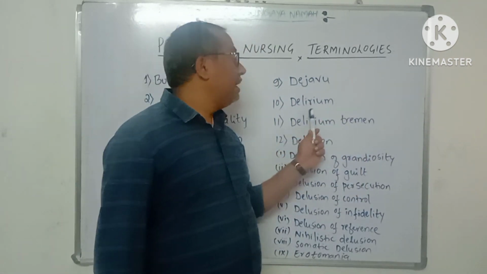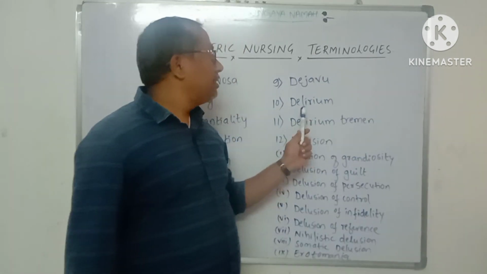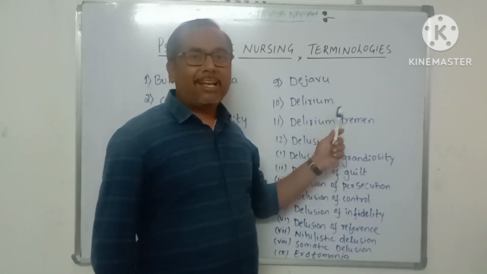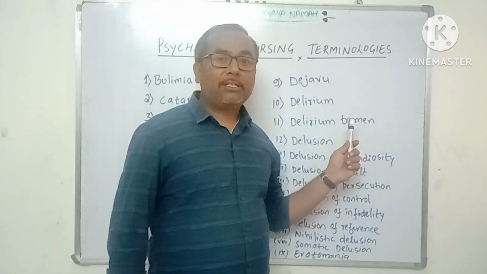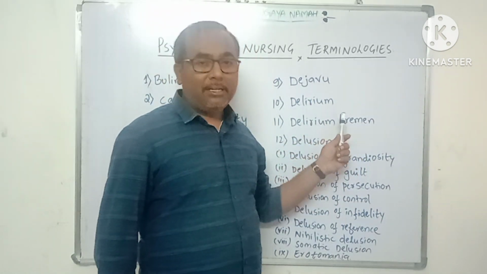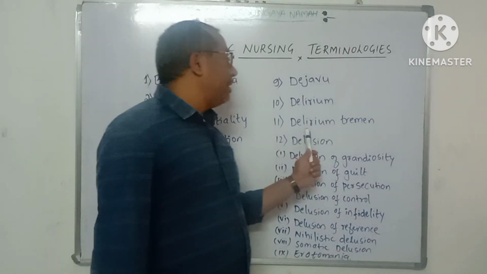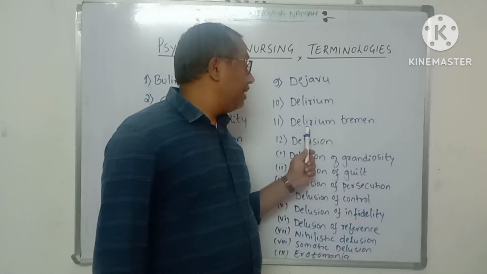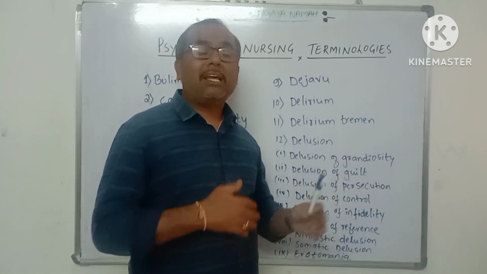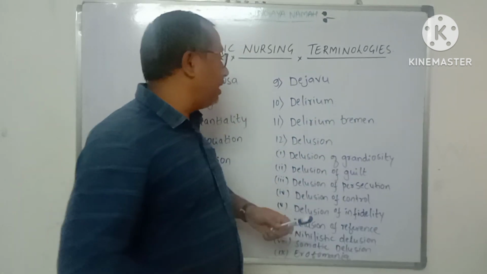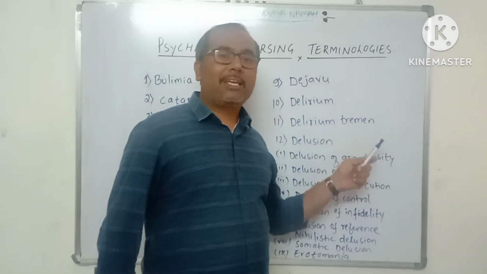Okay, next one is delirium. Delirium is a mental state of confusion or excitement in which the patient has disorientation to time, place and person, with hallucination and illusion. This is delirium tremens. Delirium tremens is a condition that occurs when a person who has been taking alcohol continuously and heavily for several days suddenly stops taking alcohol.